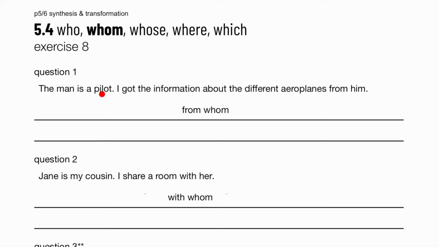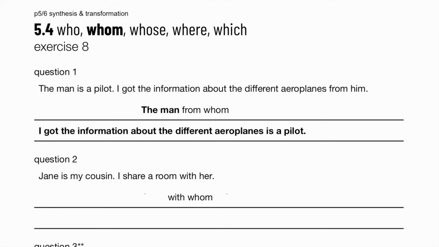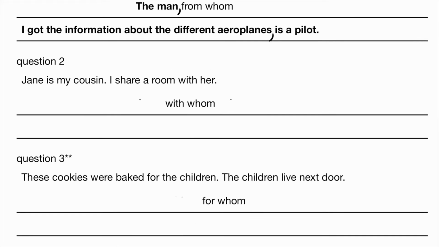The man is a pilot. We got the information about the different aeroplanes from him. The man, whom I got the information about the different aeroplanes from, is a pilot. Because it's quite a long sentence, it's also fine if you add 2 commas here. The man from whom I got the information about different airplanes is a pilot. Jane is my cousin. I share a room with her. Jane, with whom I share a room, is my cousin.